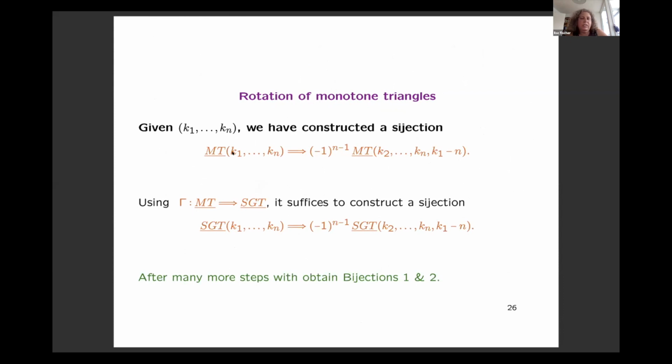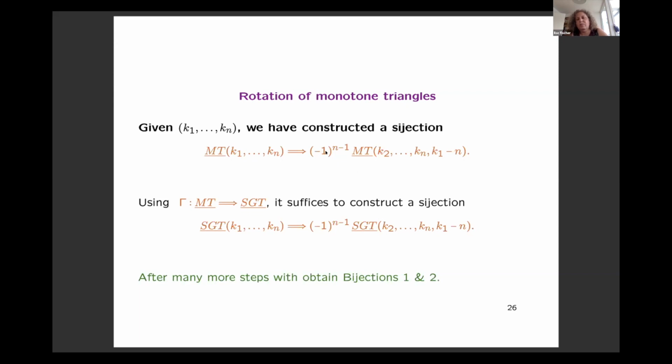The other crucial thing is a bijection that shows this relation here. So a bijection that transfers a monotone triangle with this bottom row into a monotone triangle where I've moved the first coordinate to the last position and subtracted n, and then depending on the parity of n, I also have a sign.